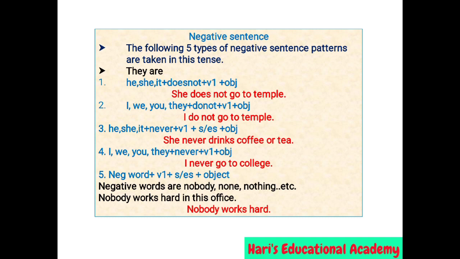In the third type of negative sentence, he, she, it plus never plus v1 plus s/es plus object. For example, she never drinks coffee or tea. In the fourth type of negative sentence, I, we, you, they plus never plus v1 plus object. For example, I never go to college. Fifth type of negative sentence is negative word plus v1 plus s/es plus object. The negative words are nobody, none, nothing, etc. For example, nobody works hard in this office.